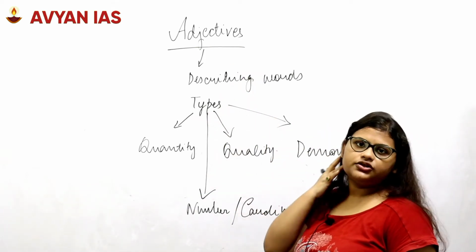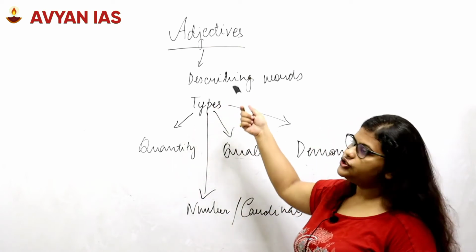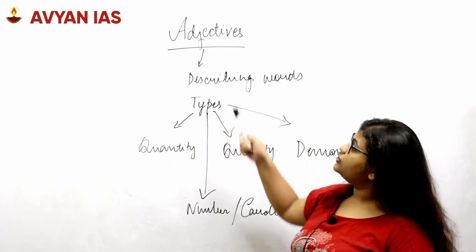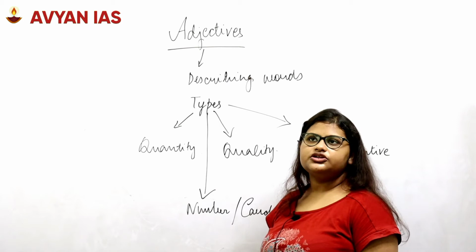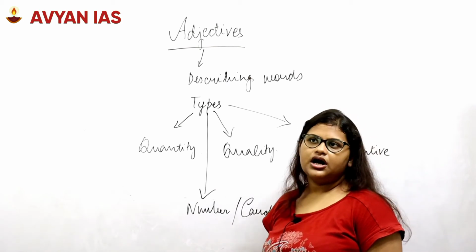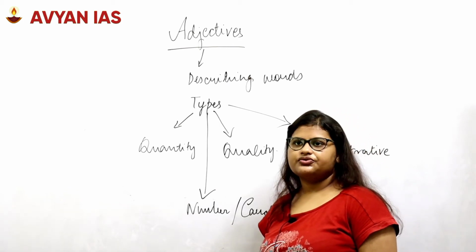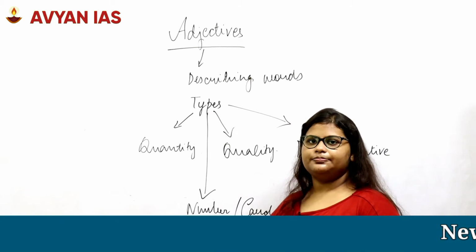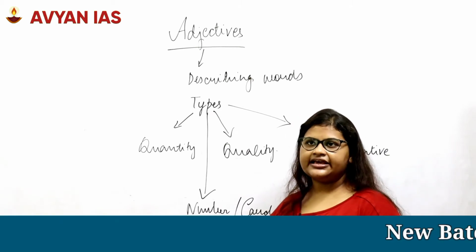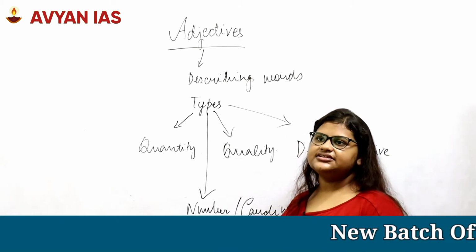So as you all might know, adjectives are usually said to be describing words. Adjectives are used to describe a noun. It can be used to describe a person, a place, an animal, a thing, or anything that needs a description.